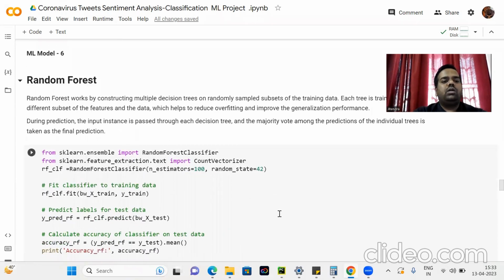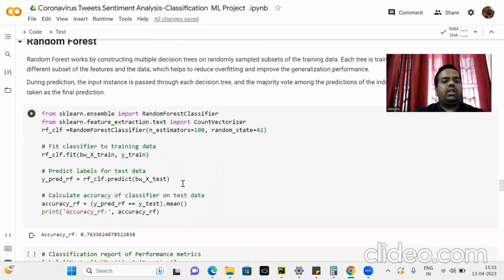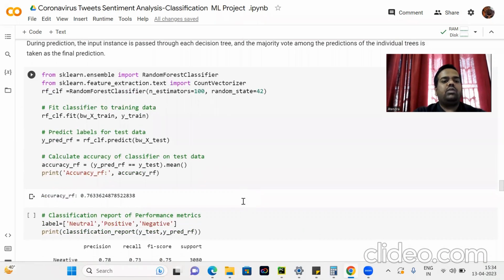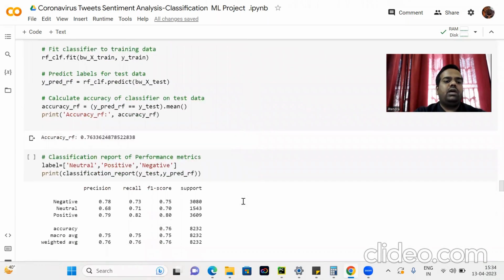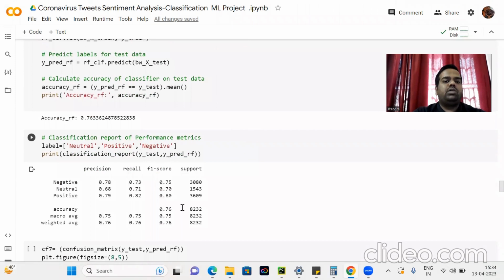So import the random forest from the scikit-learn library, then fit the classifier, then predict the labels of the test data set, and calculate the accuracy of the classifier on the test data set. Here the accuracy is 76%, and the classification report for the different sentiments, that is negative, neutral, and positive, shows precision, recall, and F1 score.